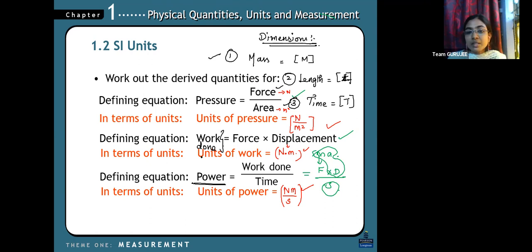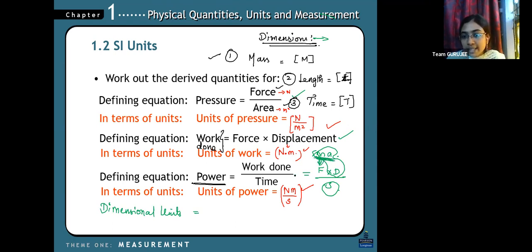So the dimensional unit they'll ask in the questions. What is the dimensional unit? Then what you have to do is, in terms of dimensional units, just take the unit. Force means what?